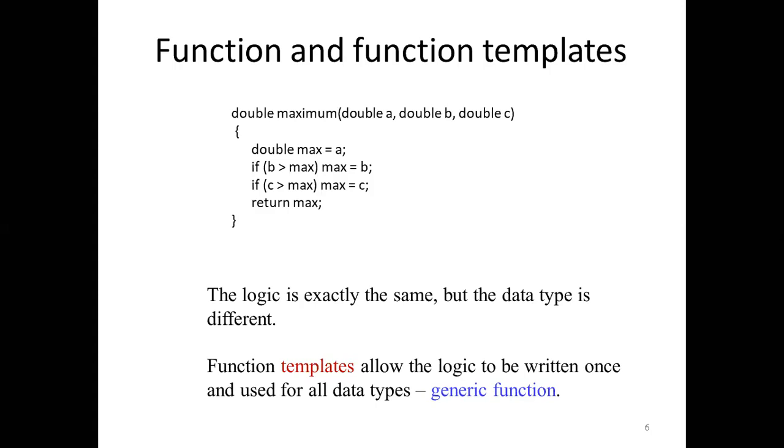So a function template allows the logic to be written once, but used for all data types. So what we can say is that it will work with different data types. It can be used for one pattern. We can say that it is a generic function, meaning it has the property that it can accept all the data types, or whatever you are going to give it.